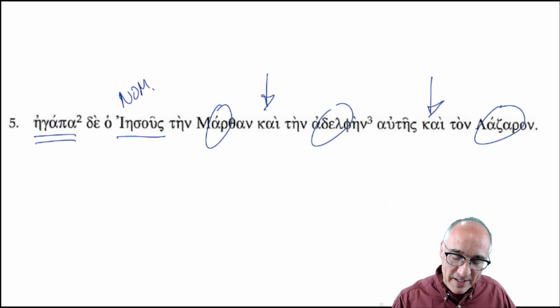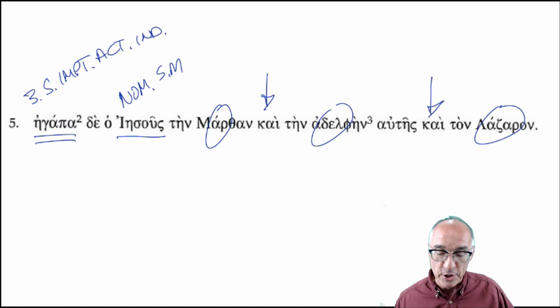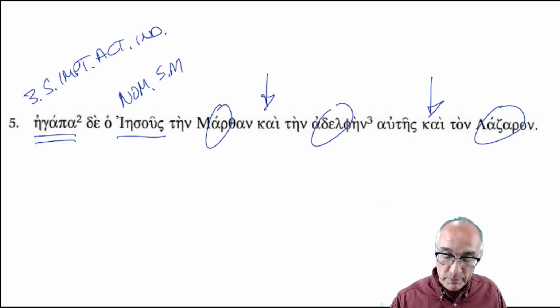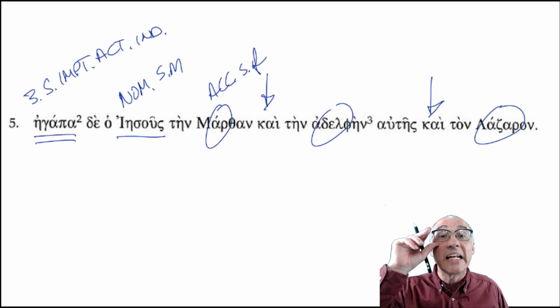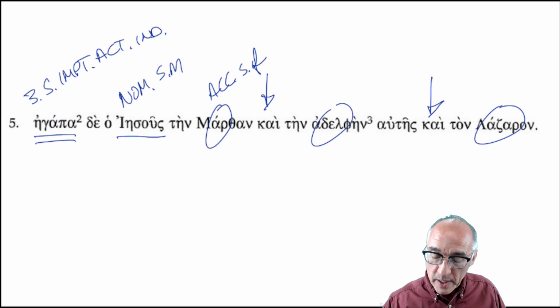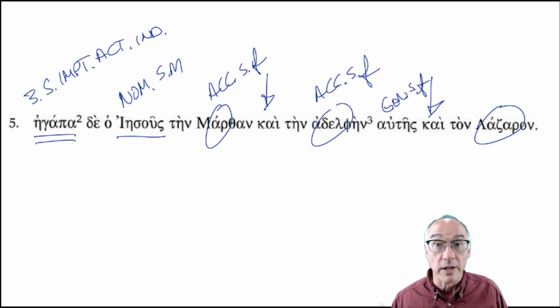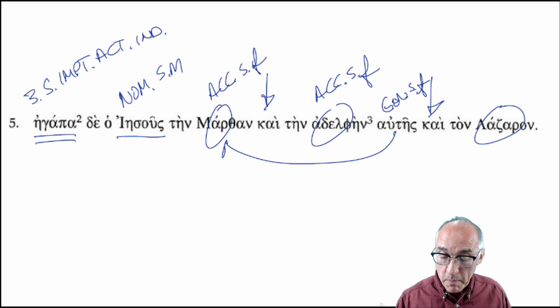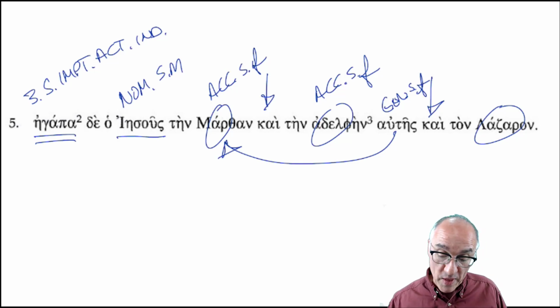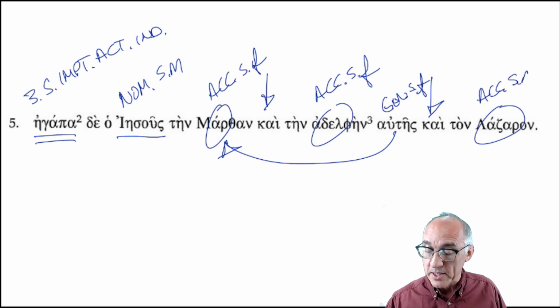Jesus, nominative, singular, masculine. Third person, singular, imperfect, active, indicative. Jesus was loving who? Martha, accusative, singular, feminine. And ten adelphen, her sister, accusative, singular, feminine. The sister of her. Notice we have this little genitive, singular, feminine, genitive of the pronoun that refers back to Martha. So Jesus was loving Martha and her sister, and Lazarus, accusative, singular, masculine.